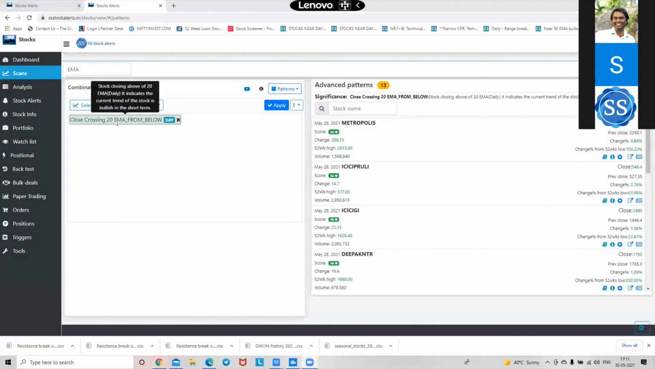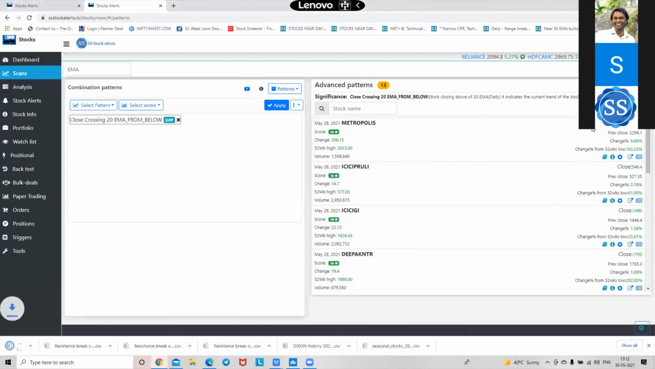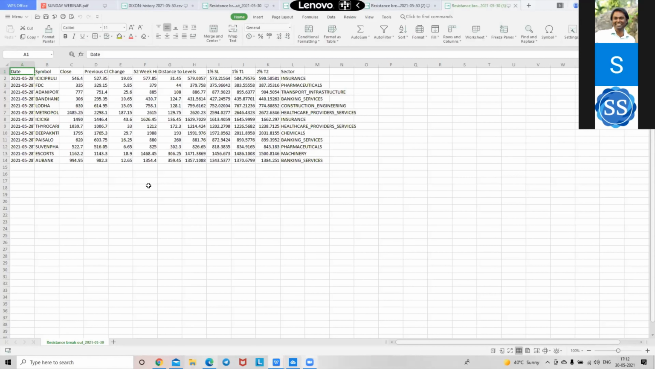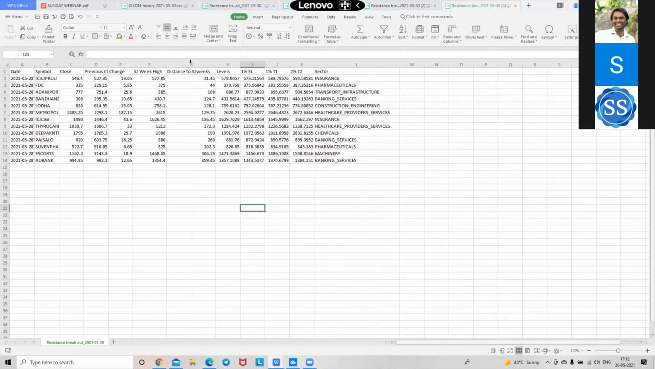If you are seeing the close crossing 20 MA from below, and if you download it, resistance breakout, if you download the stock, those stocks which are very near 52-week breakout will be superb, no? Like distance to 52-week high, I should keep this stock in radar. ICICI Pru, FDC, that stock should be in radar. Whenever the time will come, it can move.